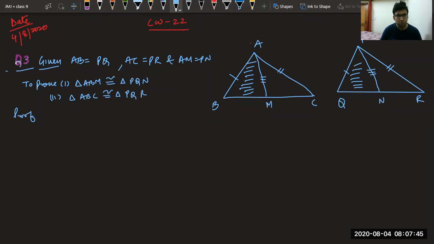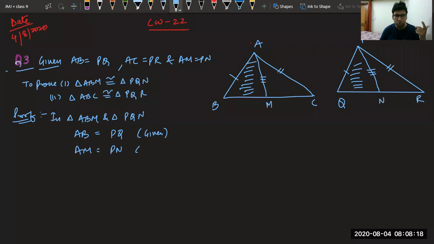All of you, please write the points that can prove triangle ABM congruent to PQN. First you write, in triangle ABM and triangle PQN, we can observe AB is equal to PQ, given. Second thing, AC is not required by us. AM is equal to PN, it is also given to us.